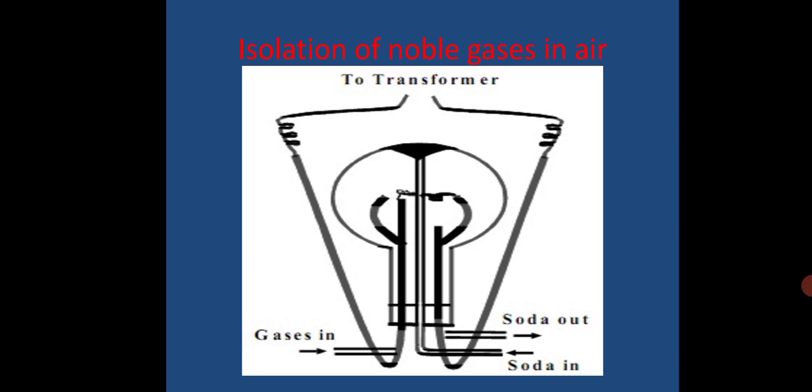The equations are N2 plus O2 gives 2NO, 2NO plus O2 gives 2NO2, 2NO2 plus NaOH will give you NaNO2 plus NaNO3 plus water. These are the residual substances which are removed from the third exit, the third tube which I was just talking about. Got it? And ultimately the gas present in the globe is a mixture of noble gases, the residual gases.